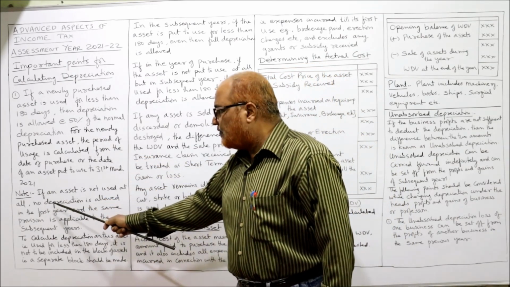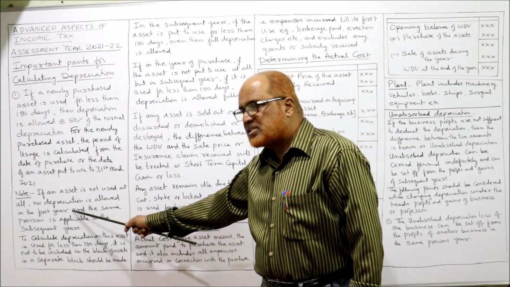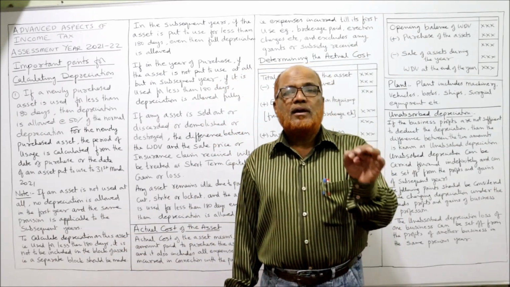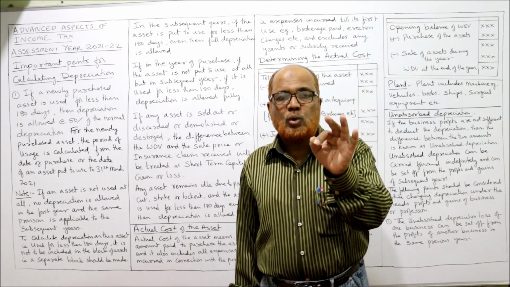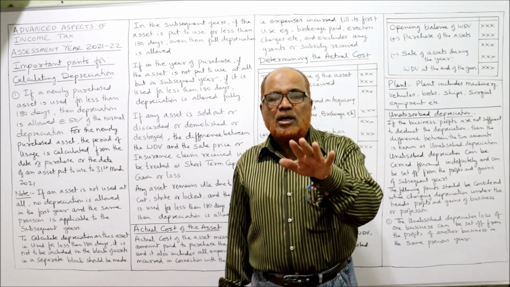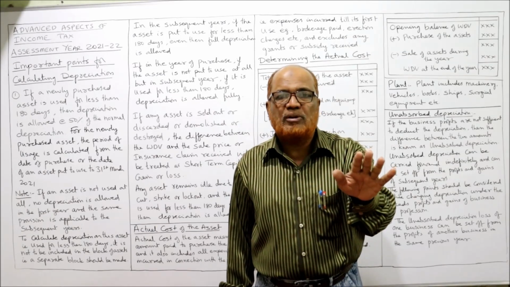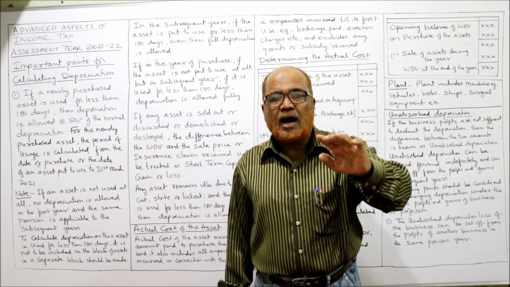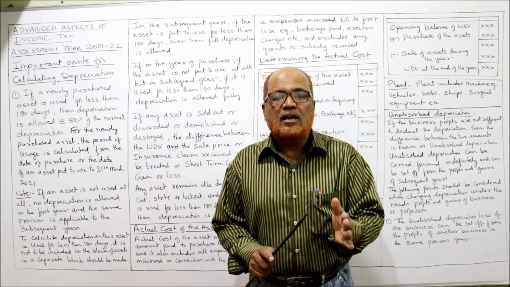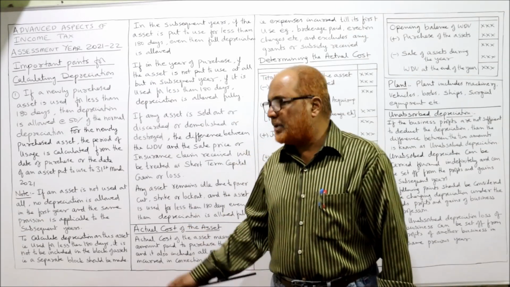Second one, note, if an asset is not used at all, no depreciation is allowed in the first year, and the same provision is applicable in subsequent years. Income Tax Act says if you want to claim depreciation, the asset must be used. If the asset is not at all used, no depreciation will be allowed in the first year and also in the subsequent years. If in any year the asset is not at all used, no depreciation will be allowed.